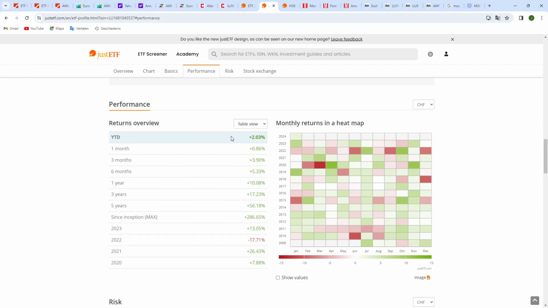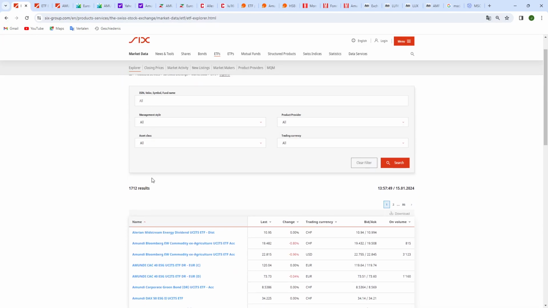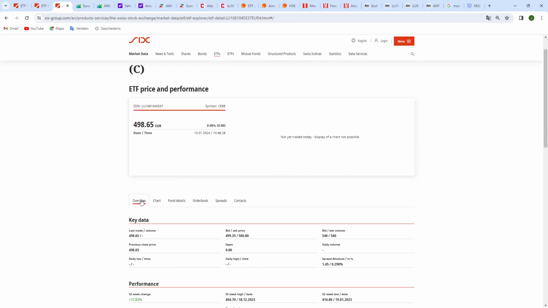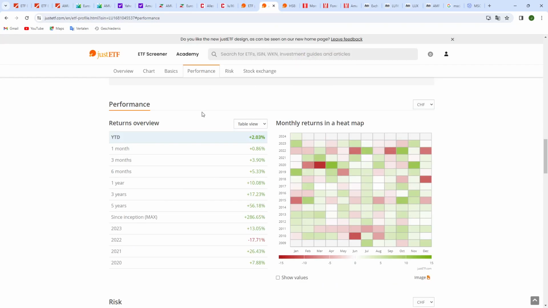And on the SIX stock exchange, you saw it's only up about 1%. So I can show it. When you go to this one here and go to overview, here you see year to date change, it's only up 1%. So that's a discrepancy compared to the Just ETF website, but that's just